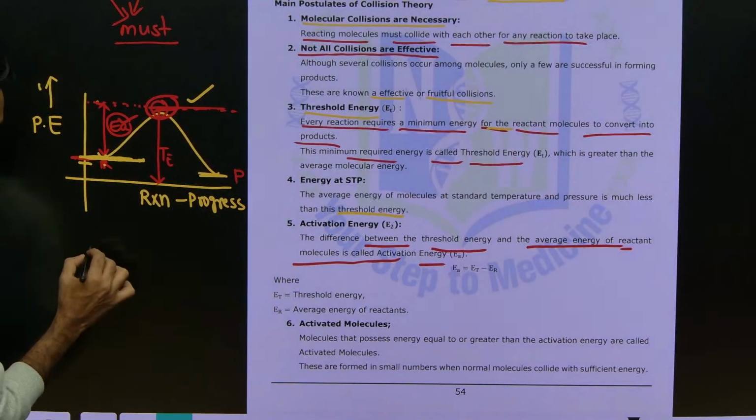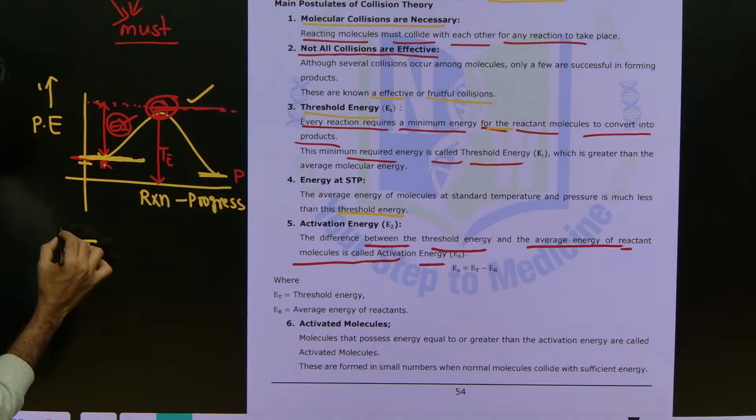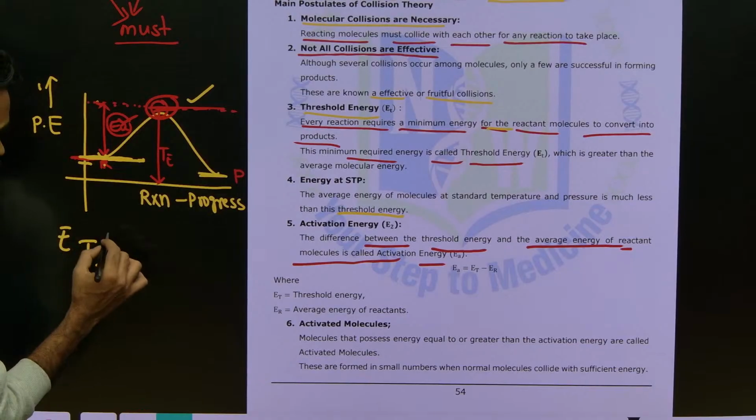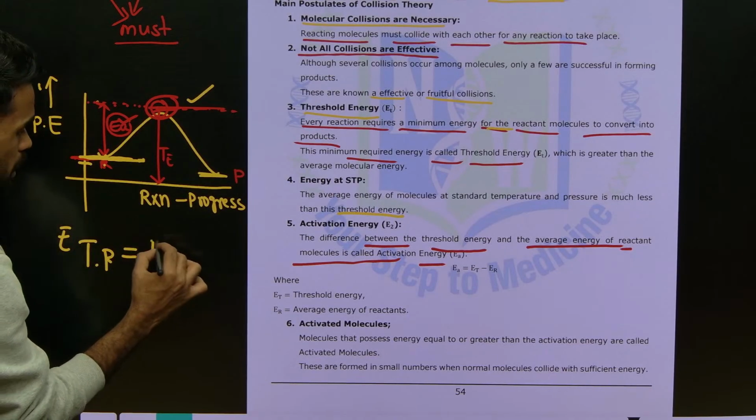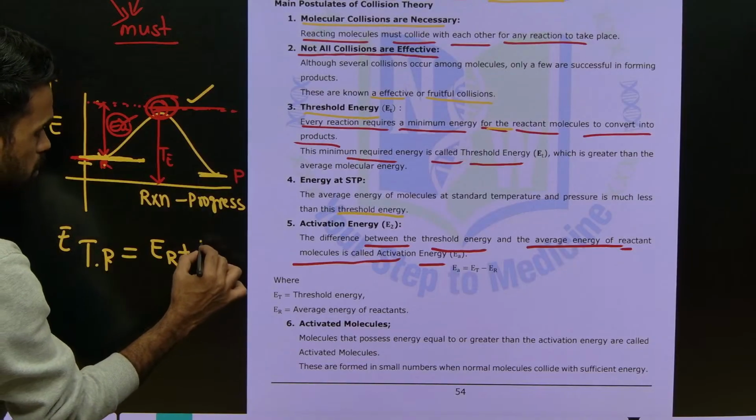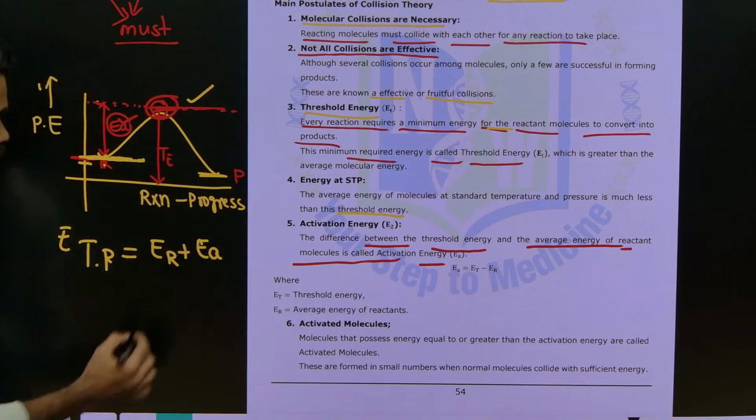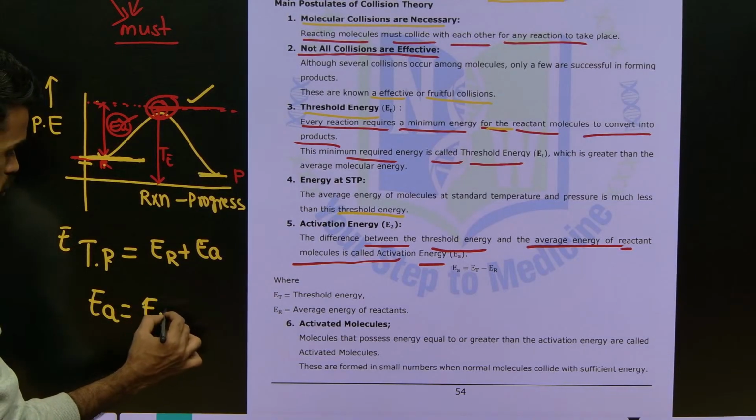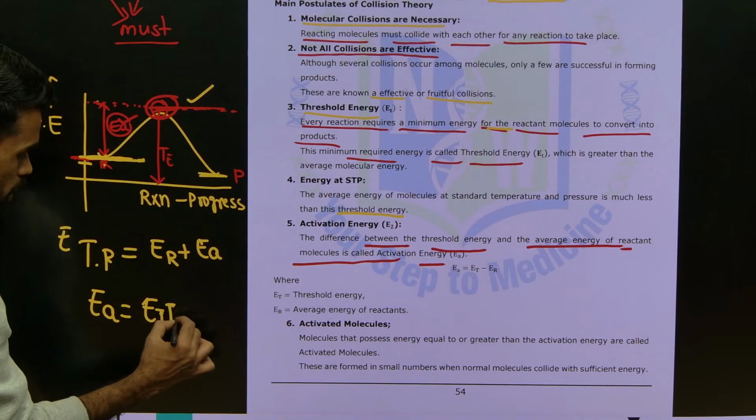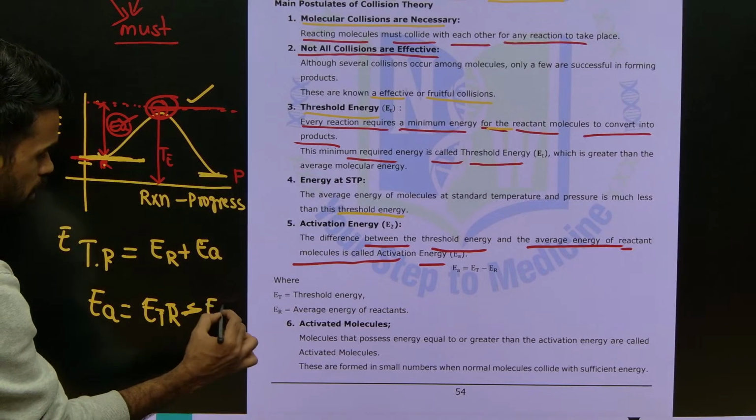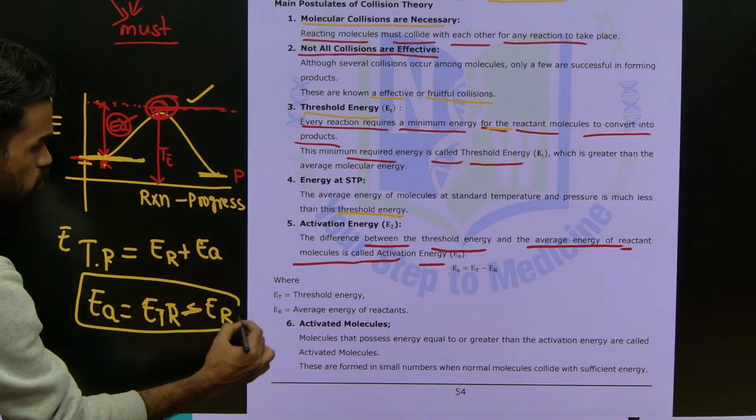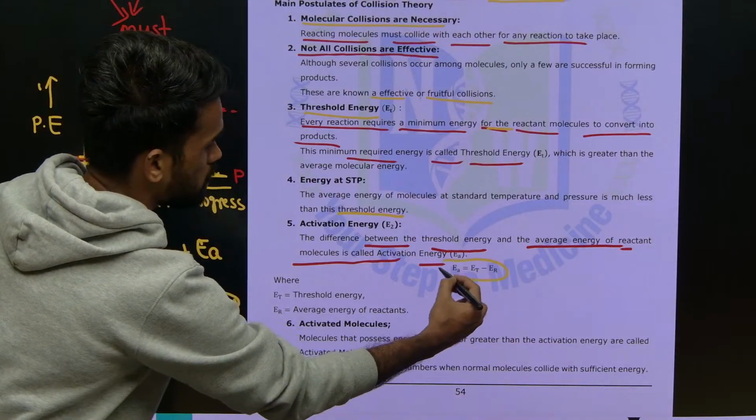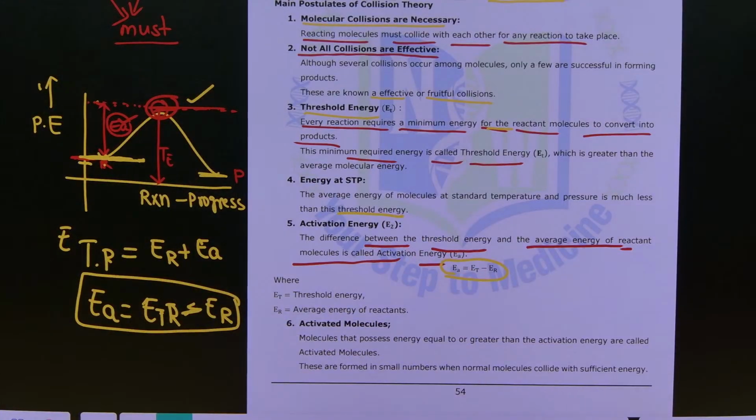Okay, so it means threshold energy, if I write, is nothing but energy of reactant molecules plus activation energy. Now here, activation energy is nothing but threshold energy minus energy of reactants. That's it. This is the equation mentioned in this book. Okay, that's it. Everything is clear now, whatever we are discussing?